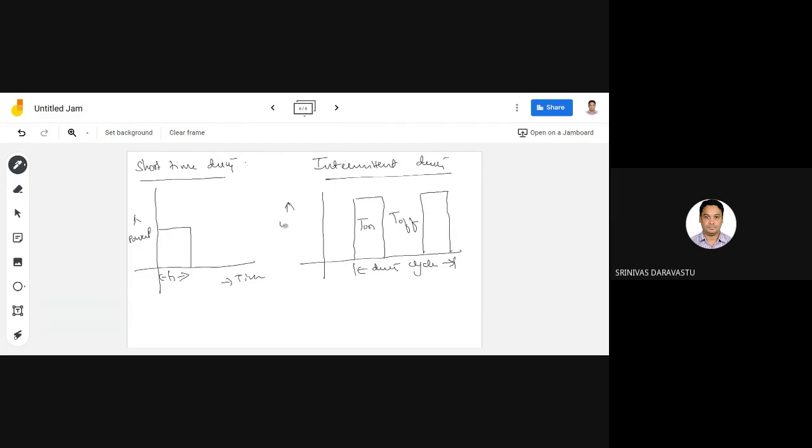Load in kilowatts, and this is the time. Generally, it is the duty in which the load on the motor varies periodically in a sequence of identical cycles, in which the motor is loaded for some time, that is, the on condition.